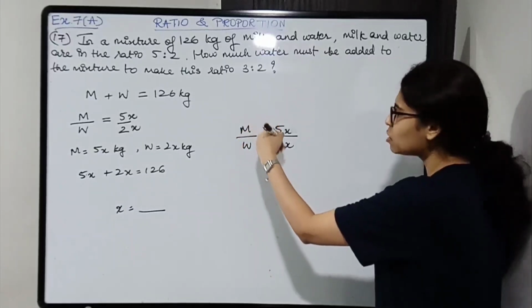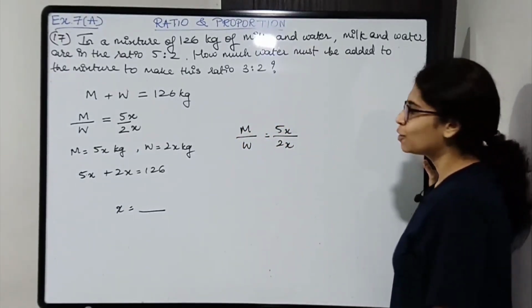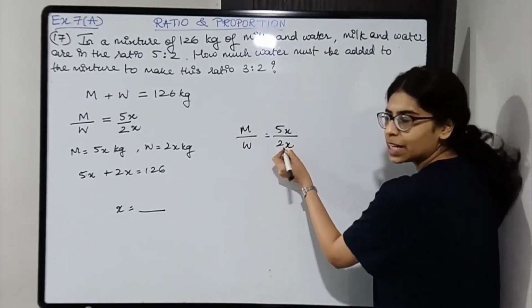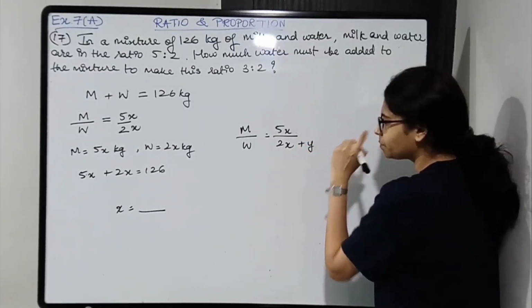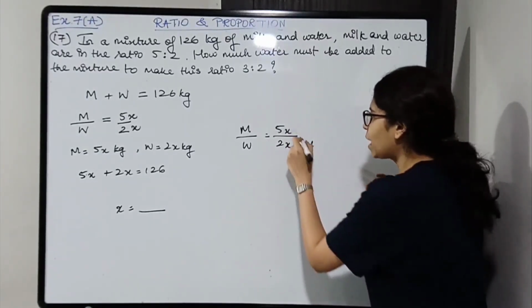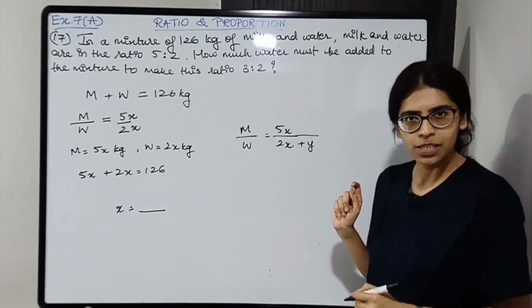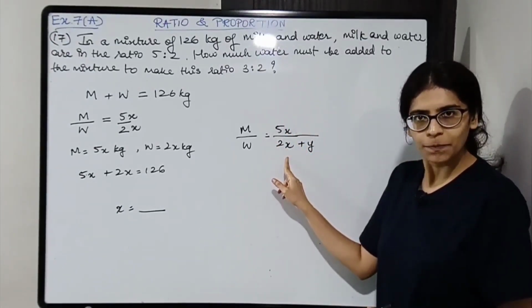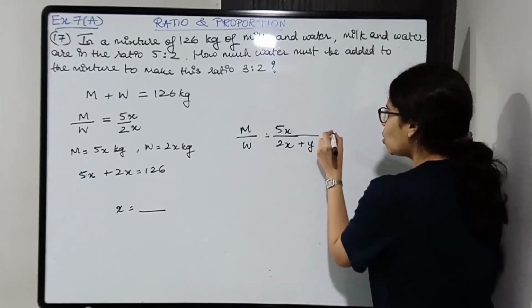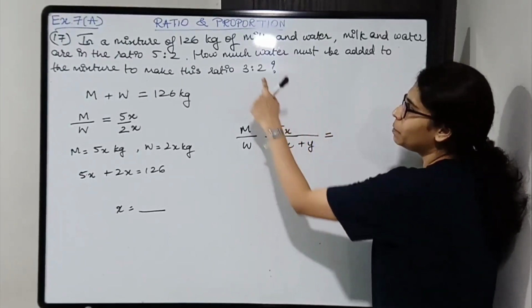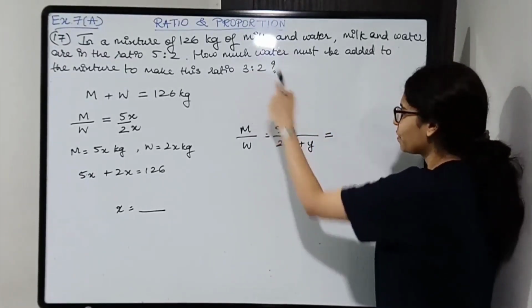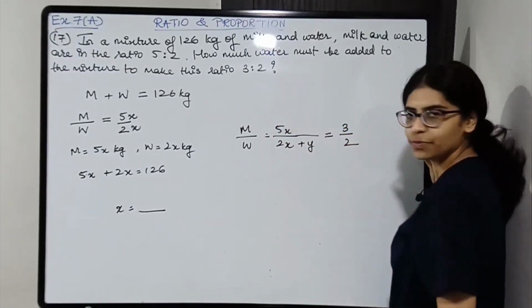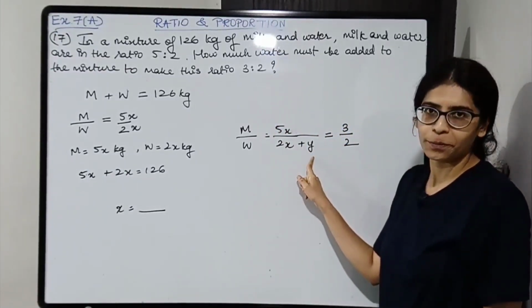The value of x you will get from here, you can put the values and then solve. So water we are increasing by y kg. So it will be 5x upon (2x plus y). Okay? So the milk to water ratio becomes this. Alright. Now this ratio will be 3:2, that is 3/2, when you increase the quantity of water.